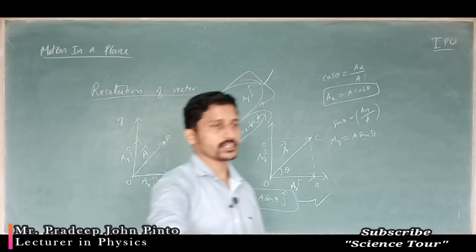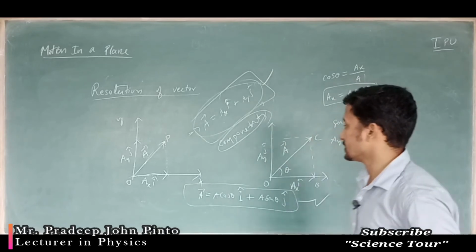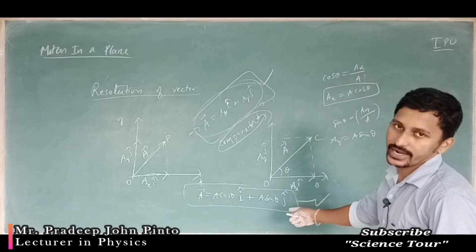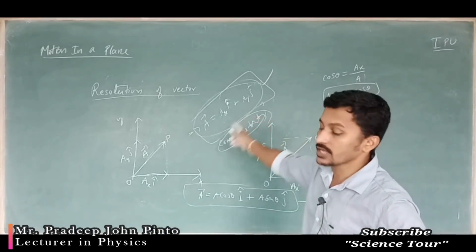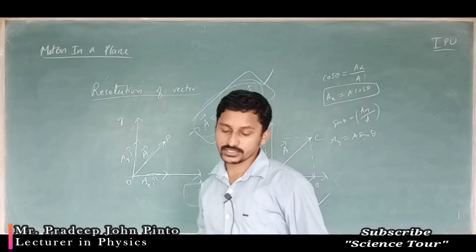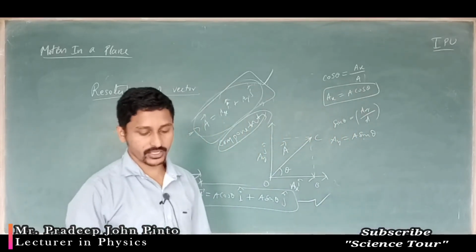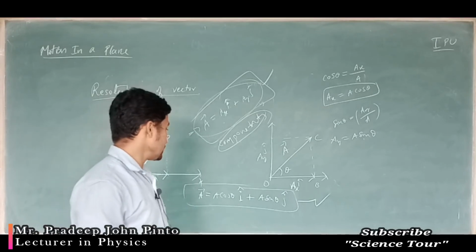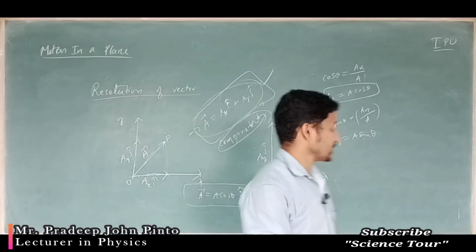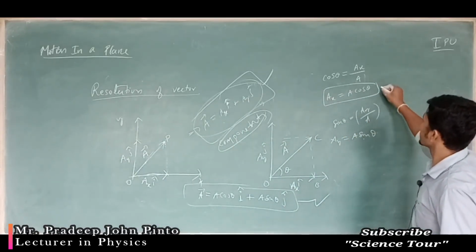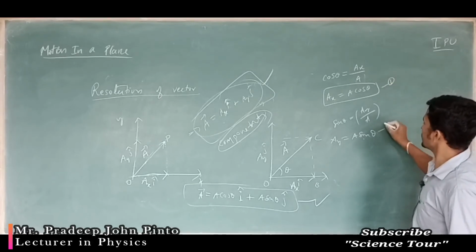So that type of vector representation is called in terms of its magnitude and direction. This representation is in terms of its components. Okay. So it is one representation, two representation, this is 1, this is 2.